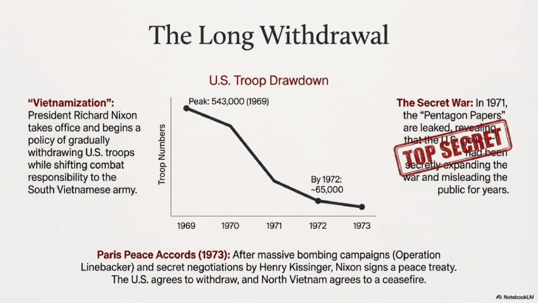President Richard Nixon introduced a new plan called Vietnamization, gradually pulling U.S. troops out while training South Vietnamese forces to take over. American troop numbers steadily declined after 1969. In 1971, the Pentagon Papers were leaked, revealing that the U.S. government had misled the public about the war for years.